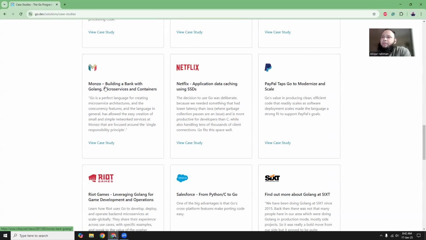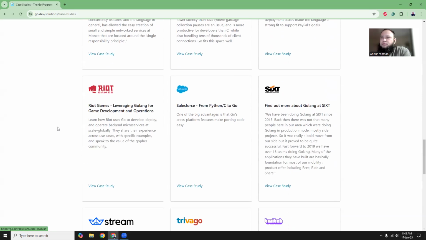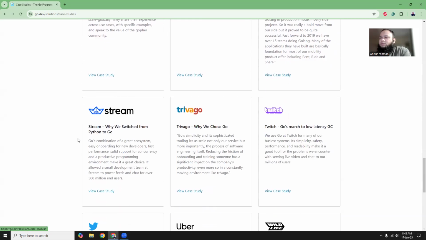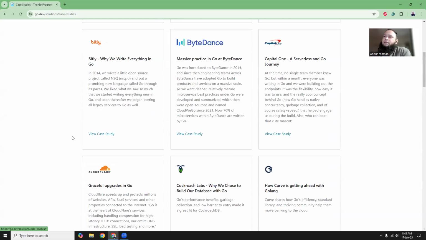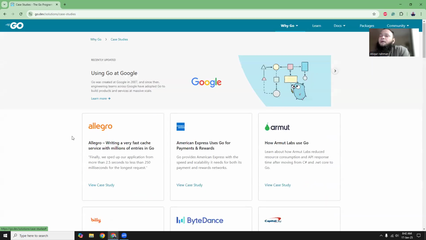Monzo is a bank, and they are using the Go language for their microservices. Riot Games is also using Go for their microservices. So it looks like Go is a very good tool for microservice-based architecture, and it's very fast